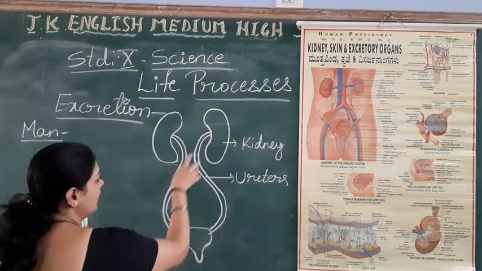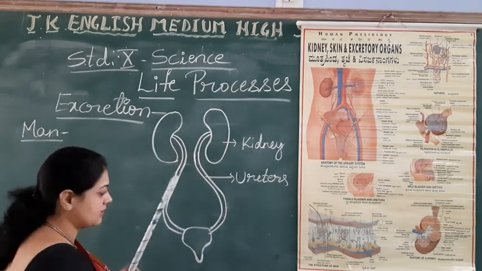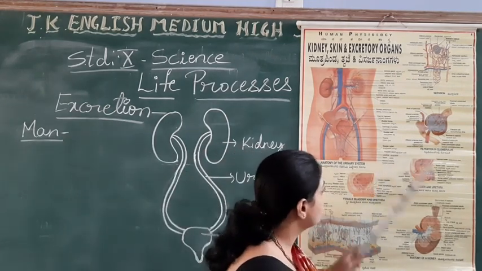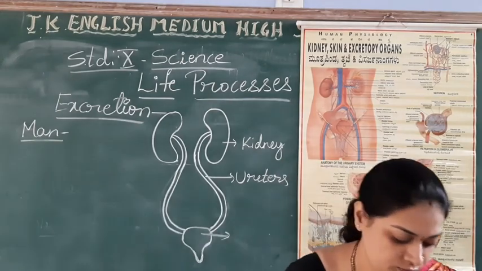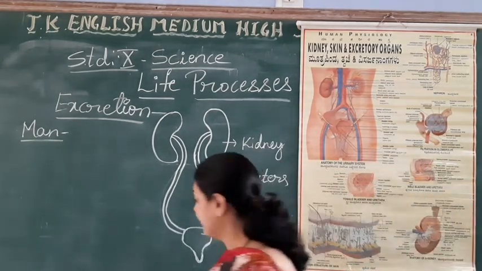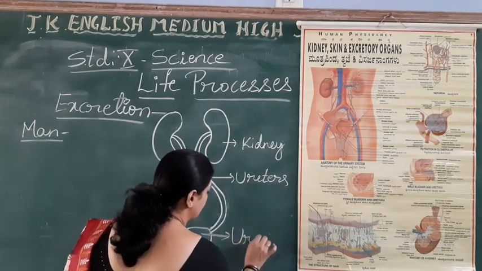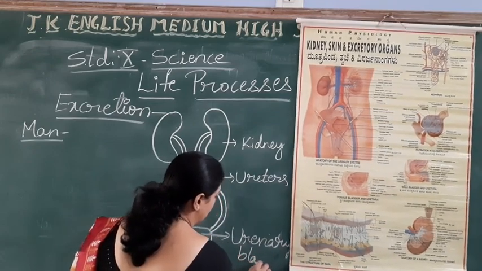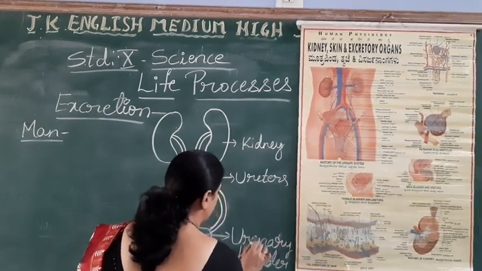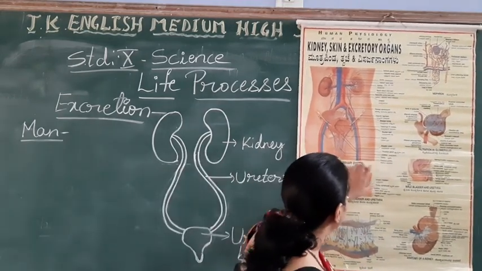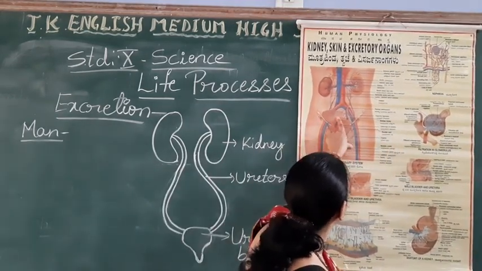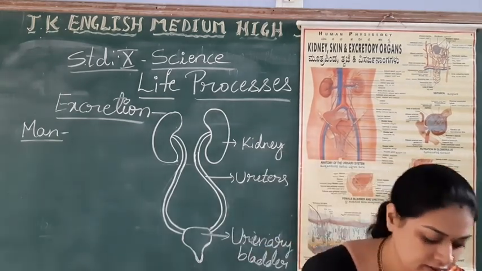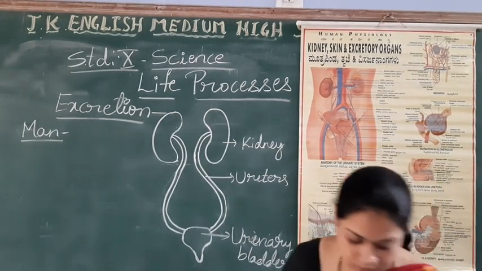A pair of them, one arises from this kidney, one from this, and both will combine to the structure that is called the urinary bladder. See, can you see here? This is the urinary bladder, and here you find the outlet that is called the urethra.